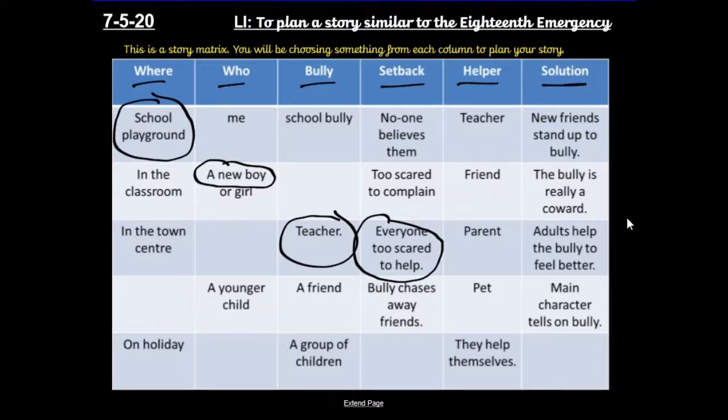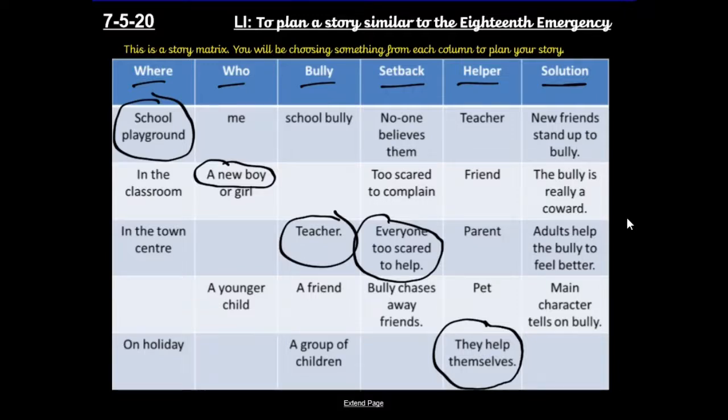The helper: who's going to help in the end? You could choose a teacher, a friend, a parent, a pet, or they help themselves. I think I'm going to go with they help themselves in the end. Now, of course, you can make this a bit longer. They help themselves, but maybe someone helps along the way, or someone gives them the courage to stand up.